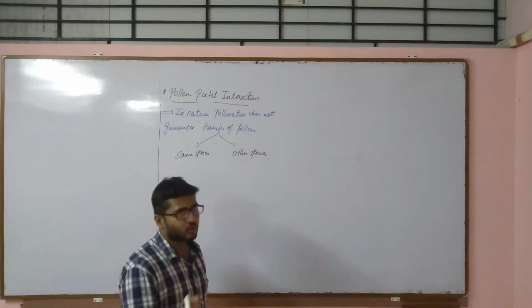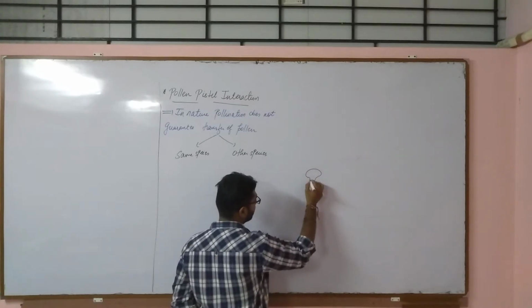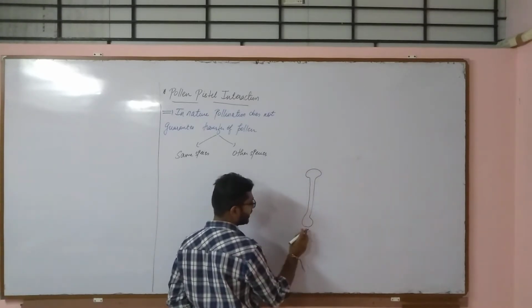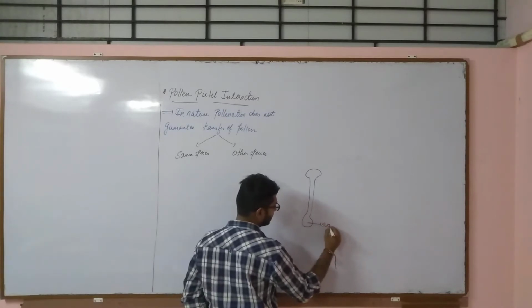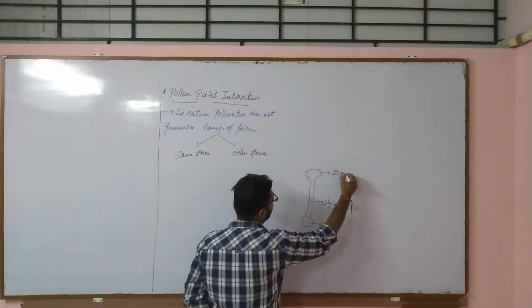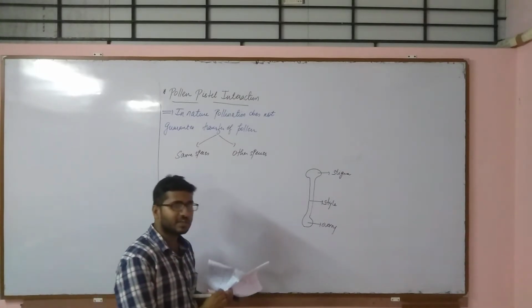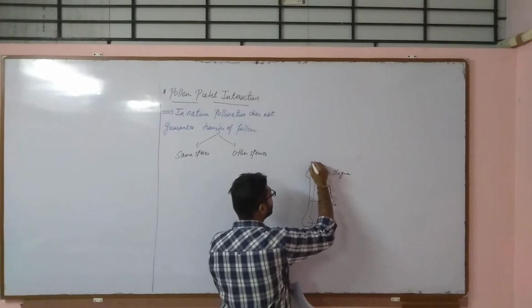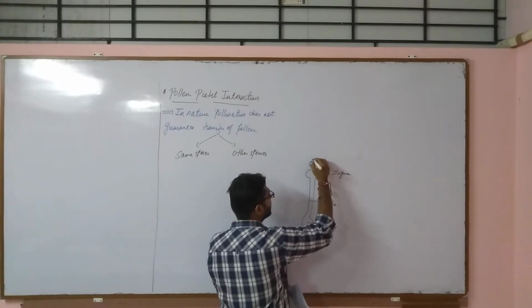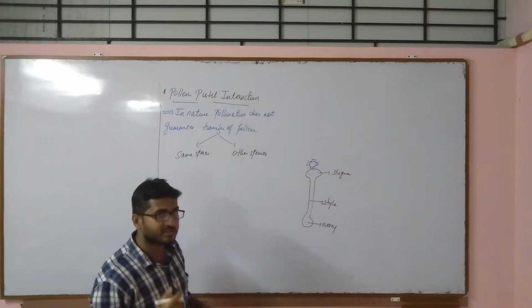That means once pollen is transferred, say let us draw this diagram. This is the stigma, style, as well as the ovary part. So this is ovary, the cylindrical structure is what we call style, and this is stigma. And we know stigma is acting as a receptive surface. After maturation, stigma will only receive the pollen grain. So let us say this is the pollen grain and this is the intine, and after intine we have the exine layer also, and the region where exine is absent is called the germ pore, through which the pollen tube emerges out.